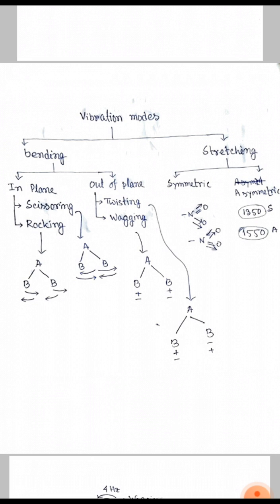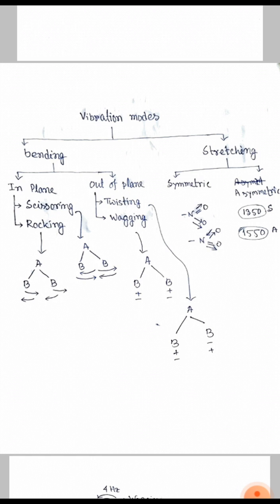In the range of 1350, it shows symmetric stretching because in this range it moves in the same direction, and in the 1550 range it shows asymmetric stretching because in this range it moves in opposite directions.